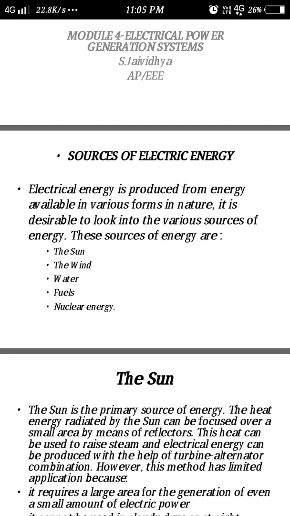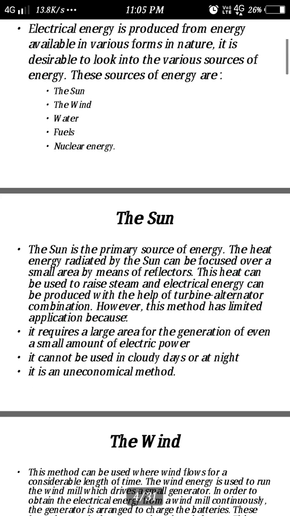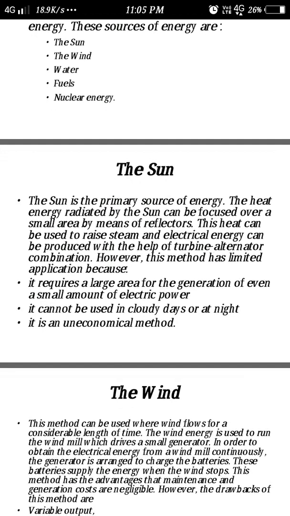In schooling itself you studied that energy cannot be created and energy cannot be destroyed. We can convert one form of energy to another form of energy, right? Likewise, electrical energy is produced from energy available in various forms in nature. It is desirable to look at various sources of energy. The sources of energy are sun, wind, water, fuels, and nuclear energy.